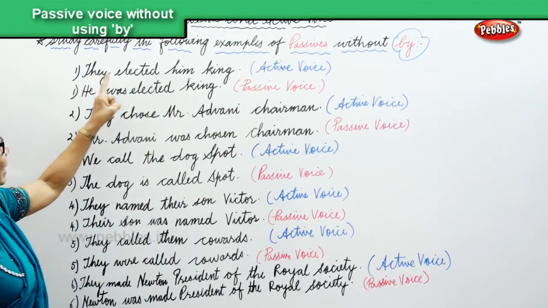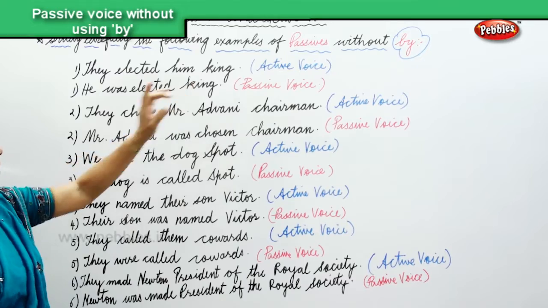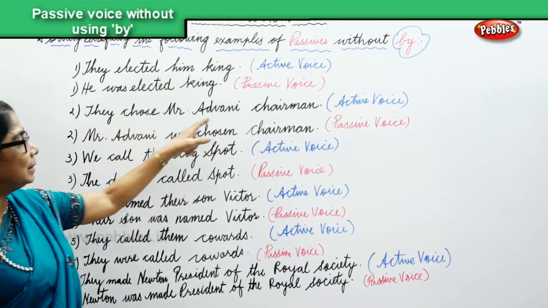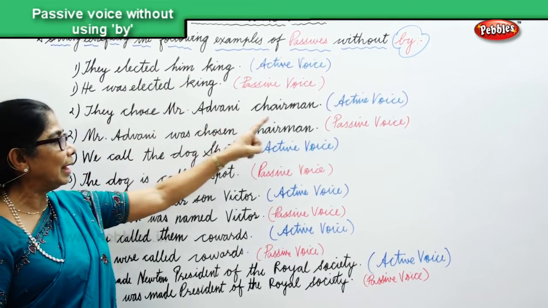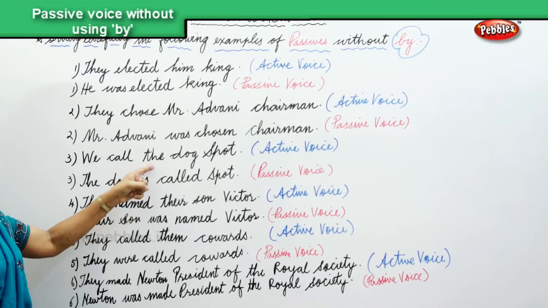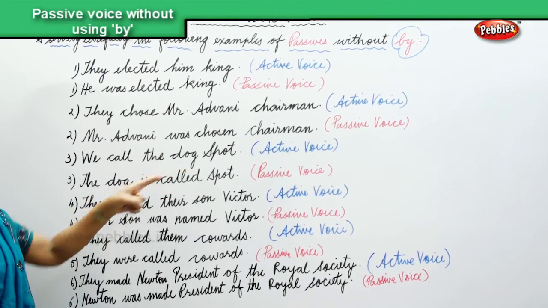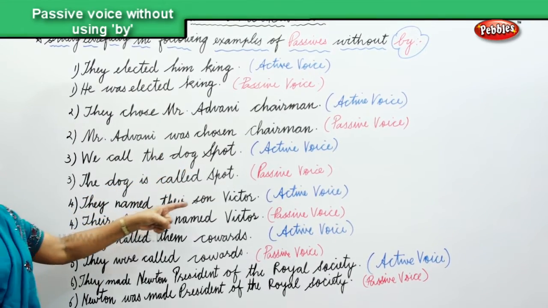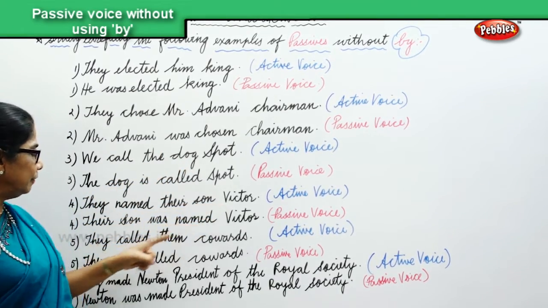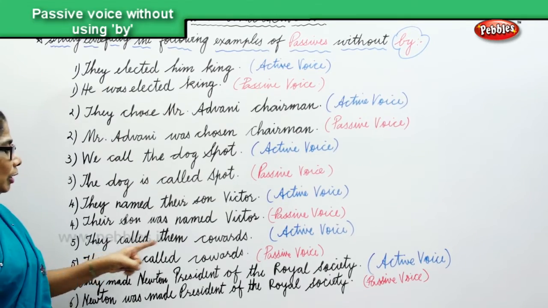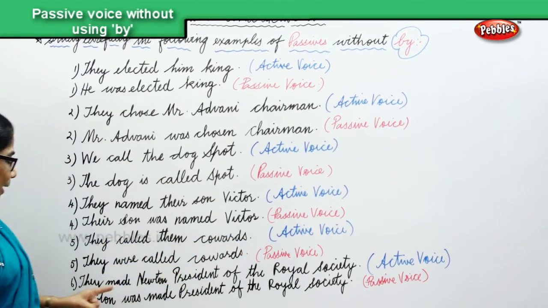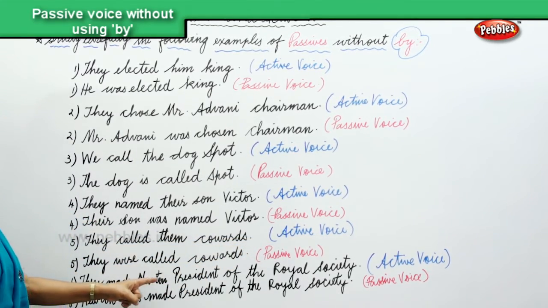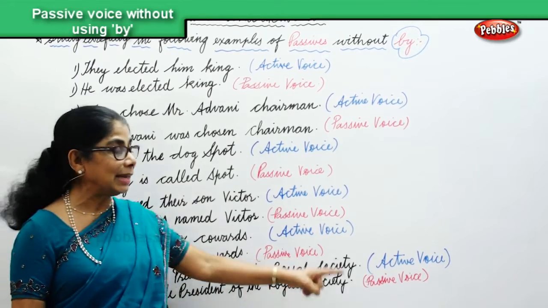Active: They elected him king. They chose Mr. Advani chairman. We called the dog Spot. They named their son Victor. They called them cowards. They made Newton president of the Royal Society.